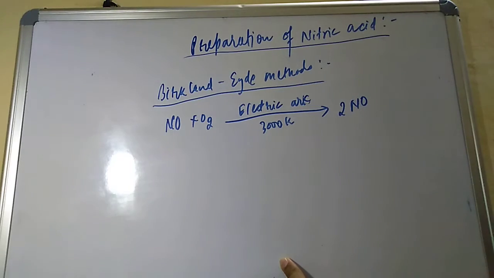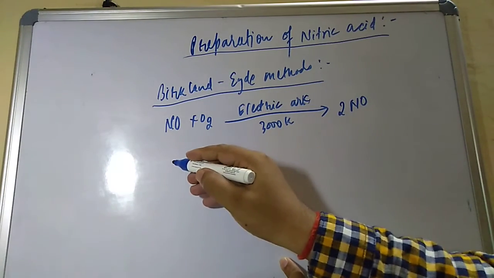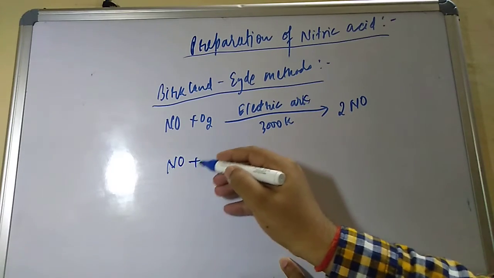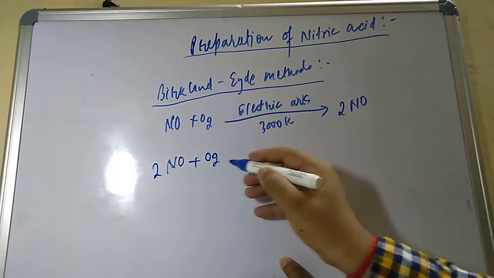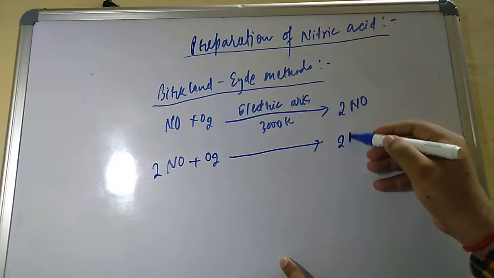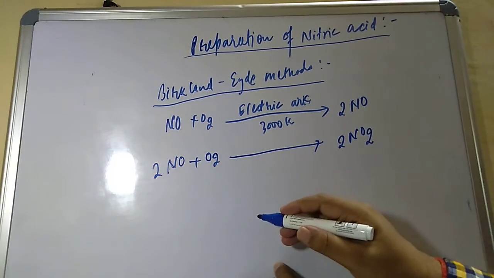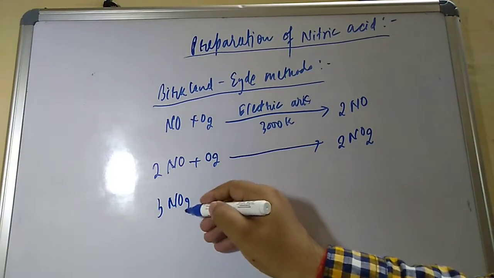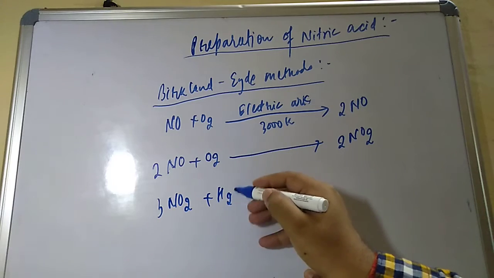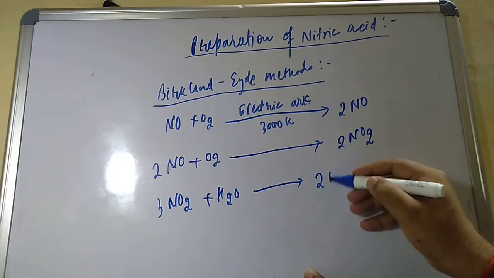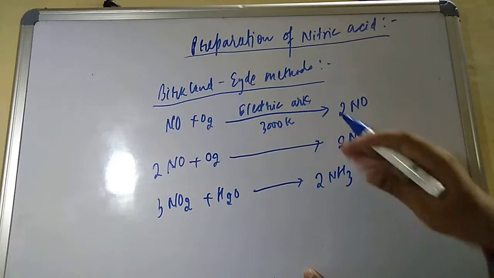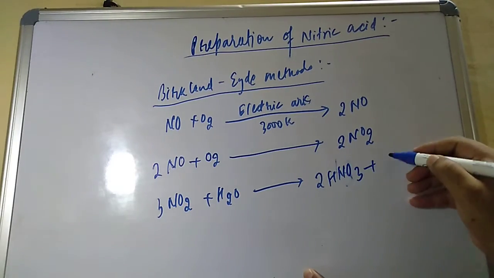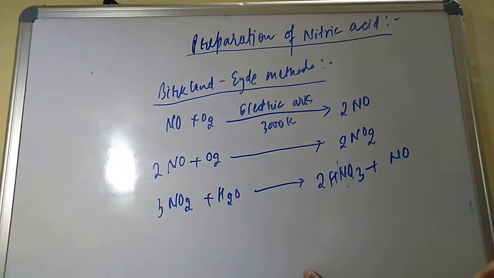This nitric oxide again reacts with oxygen and gives nitrogen dioxide, 2NO2. Then 3NO2 reacts with water and gives 2 molecules of nitric acid, HNO3, along with nitric oxide.